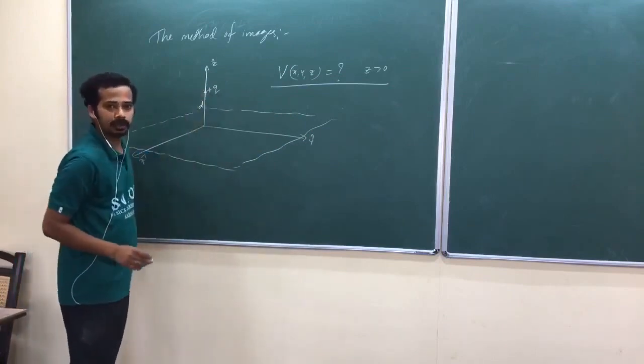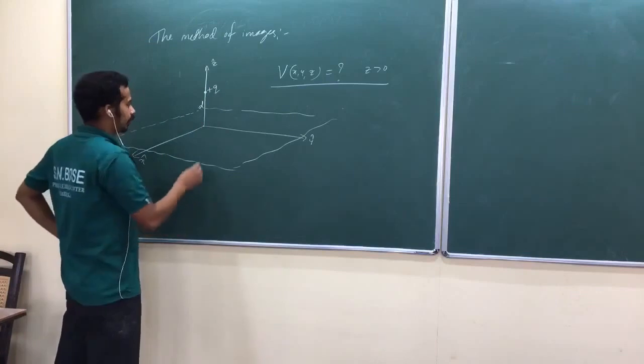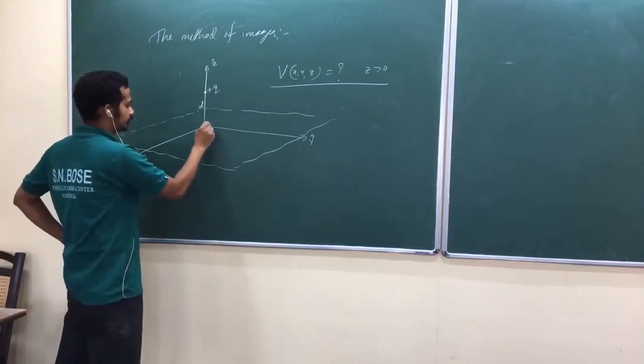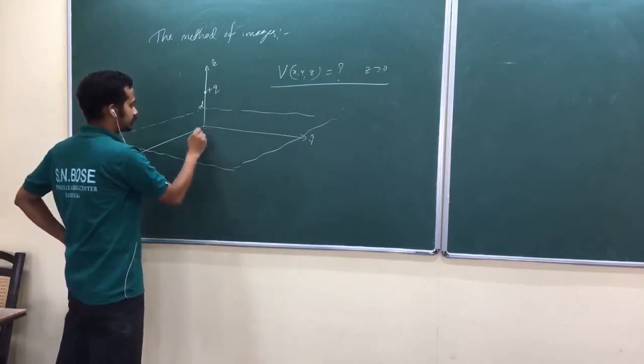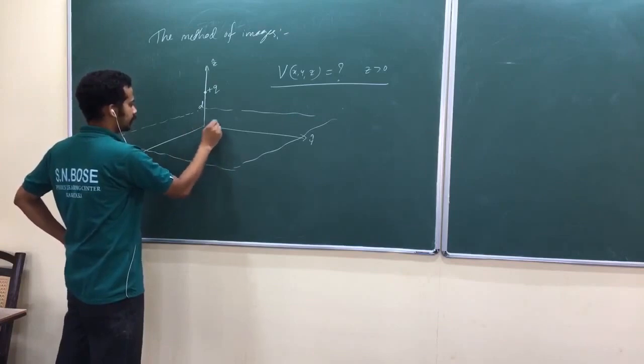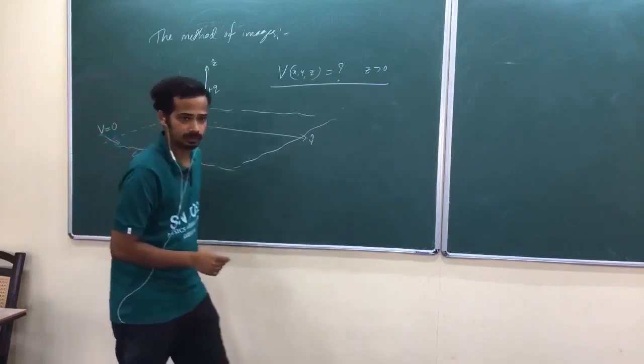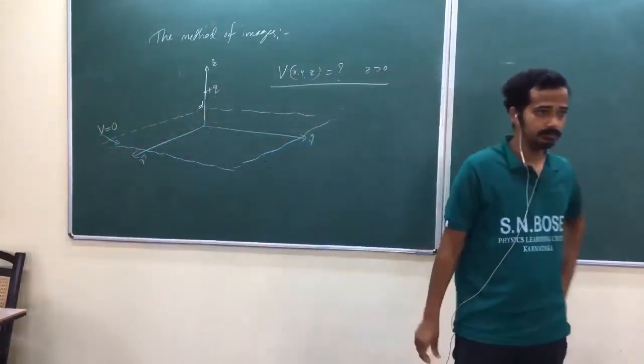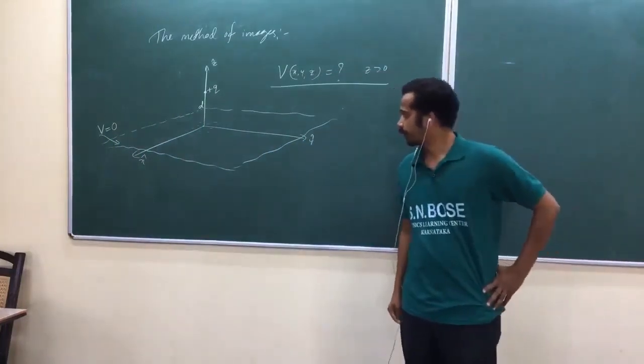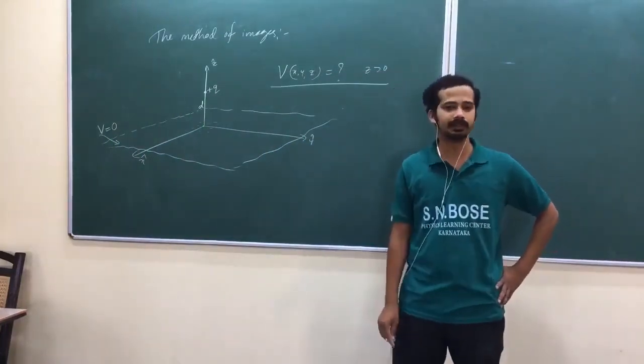Now look here. There will be a plus q charge, am I right? It will induce charges on the surface of the conductor. But the problem is we don't know what that surface charge is.